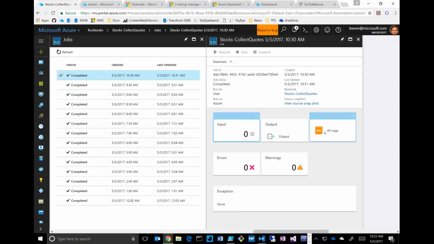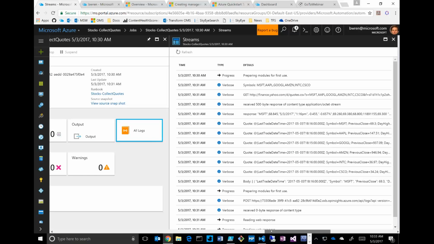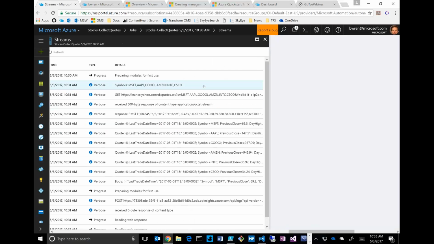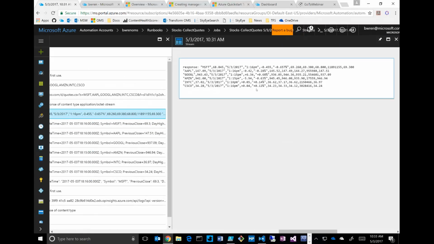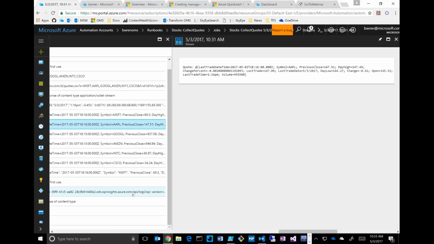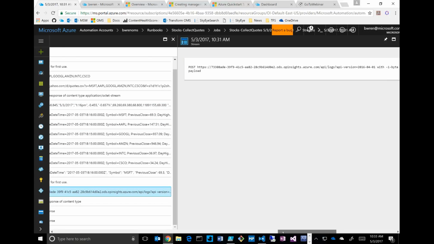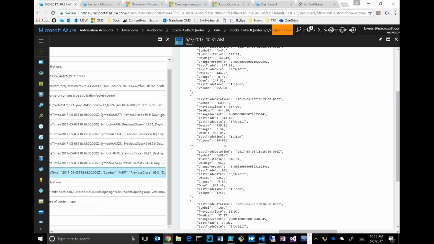I have verbose logging turned on here, which is a little excessive, but for testing, we can see here's the exact same data that we saw before in test, only this is the one that's actually running live, right? We can see the same. Here's the data coming back from the API. Here are the individual quotes, and then I think I returned the body, and there's the JSON that got submitted, right? So this stuff's all being tracked live production.